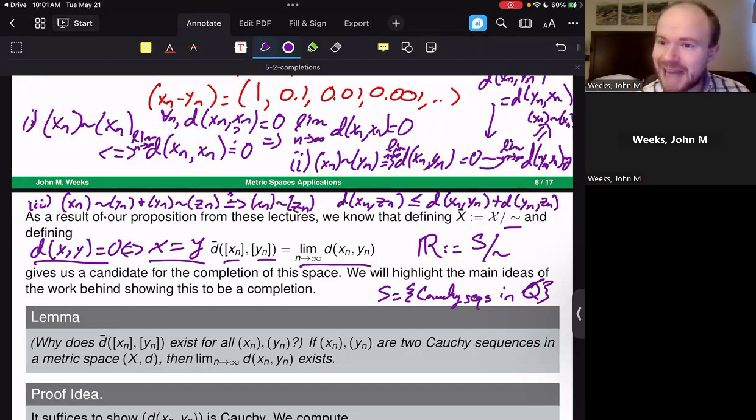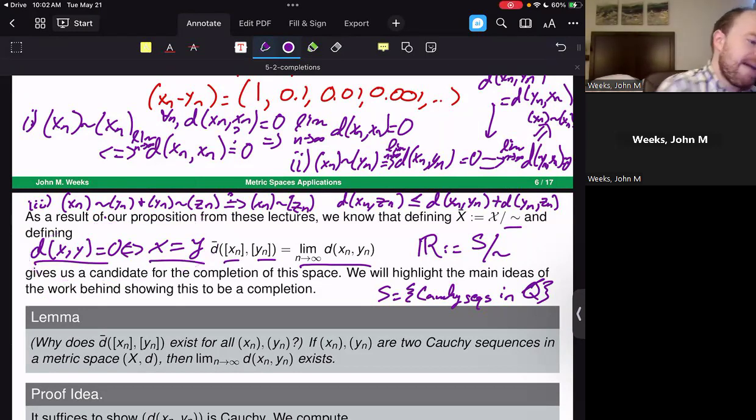So now we need to go through and ask quite a few questions. Before we do this, you might think through yourself what questions we need to answer based off of this. Even though, after having talked about it, it may make sense intuitively, there are still quite a few questions that we need to address to ensure that this is the right model to be using for a completion of this space.